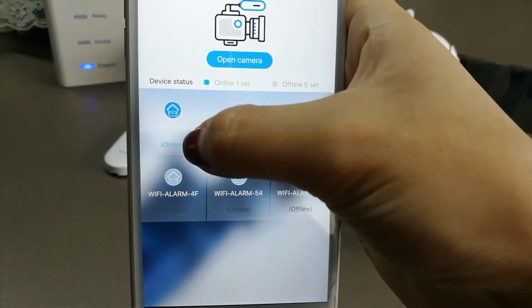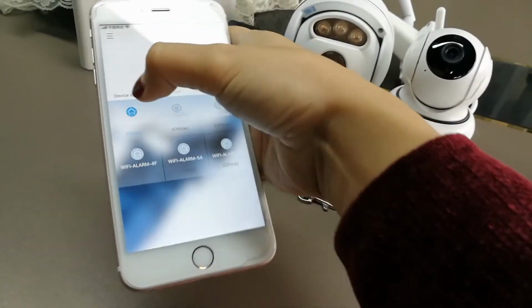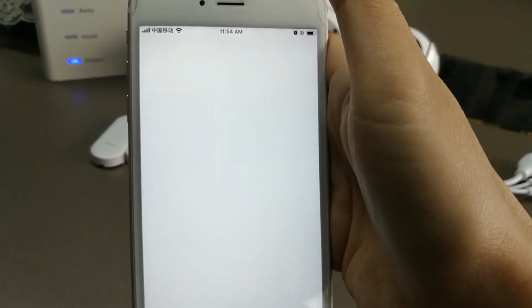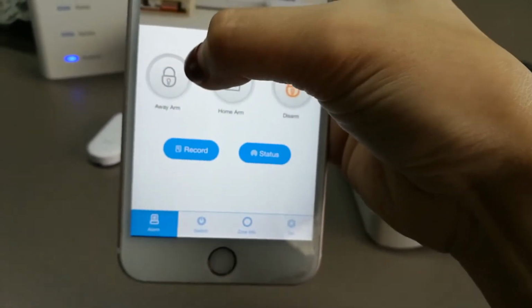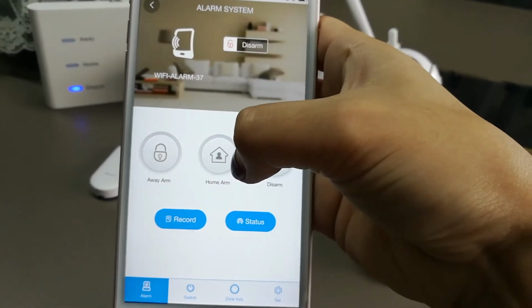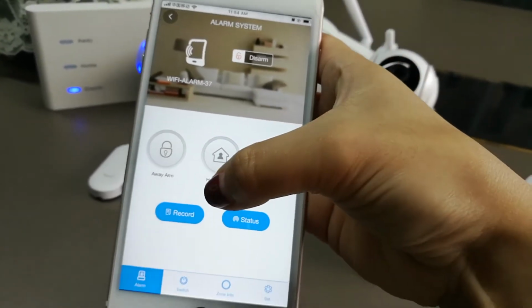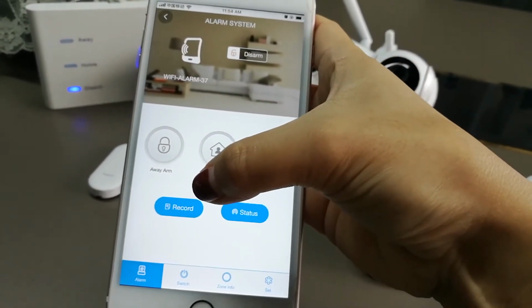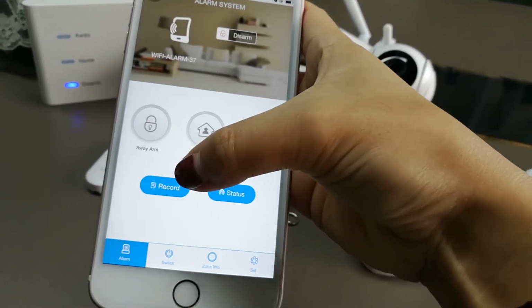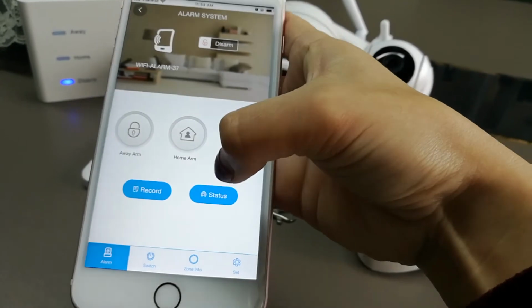This is the X10. Is this device online? So press here. Okay. So this is away arm. This is home arm. This is disarm, and the record is for the events that happened. You can check here, and this is the status of the device.